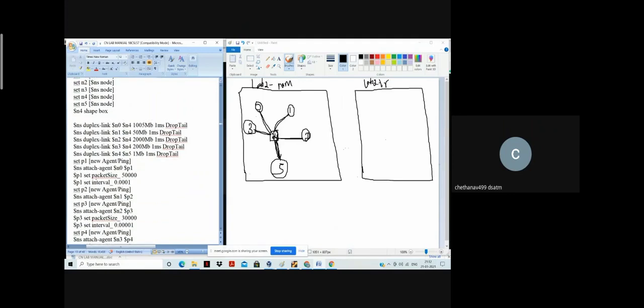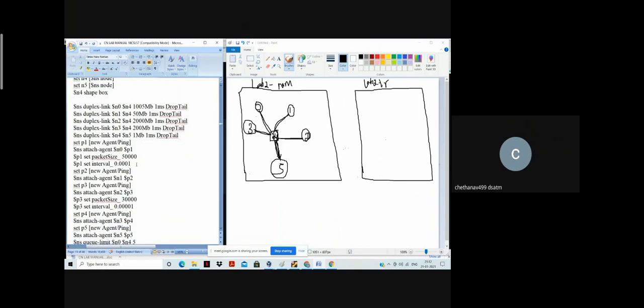Now come to the agent. What agent will be added so that we get the creation of traffic? The packet will be created so that traffic is available inside the network. This is a ping agent, as I said in the beginning. It checks whether a particular host is reachable across the IP network.